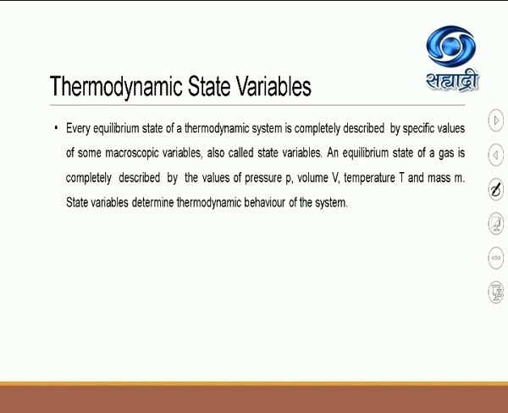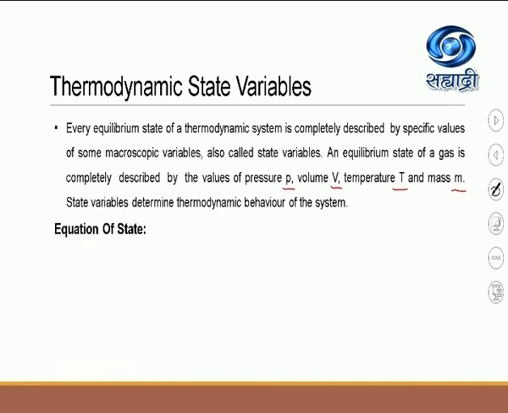An equilibrium state of a gas is completely described by the values of pressure P, volume V and temperature T and mass M. Okay, so all these are the state variables of the system. Now what is the role of these state variables? The state variables determine the thermodynamic behavior of the system.